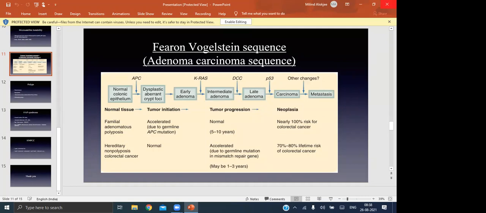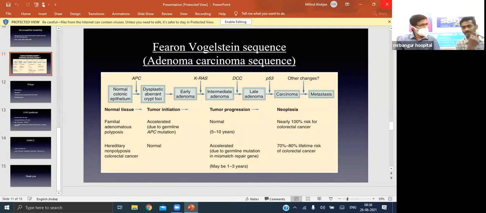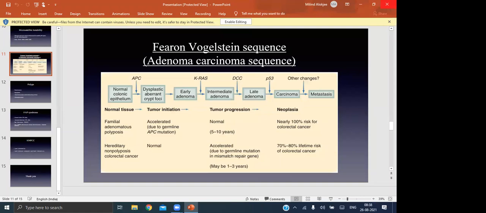The adenoma matures from early to late, stage by stage, and different genes contribute. It is not a single gene, it is multiple. It is basically an accumulation of genetic alterations, so not a single or particular gene is responsible but changes in various genes.